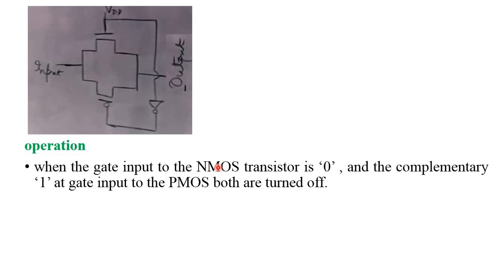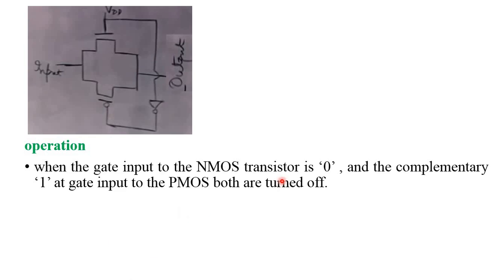Okay, please see the operation of the transmission gate. When the gate input of the NMOS transistor is 1, VDD is connected, meaning 1, suppose the supply voltage is connected here. If it is 1, the NMOS transistor is in the on state, and its complement is 0, so the PMOS transistor is also in the on state. If the input we connect here is 0, the output is also 0.